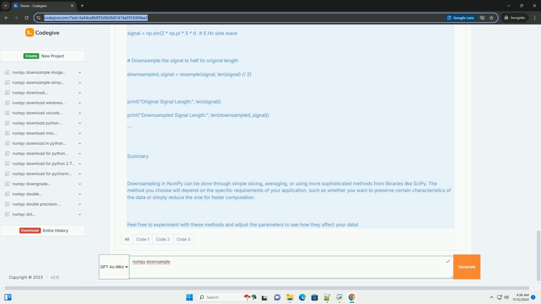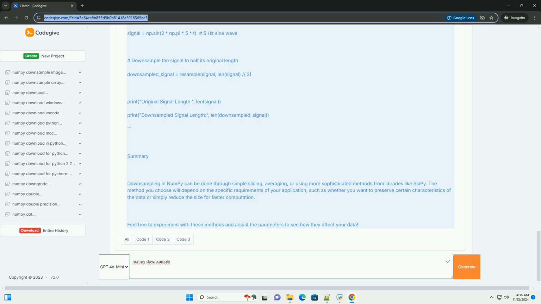Method 3, Using scipy for downsampling, more advanced. For more advanced downsampling, particularly in signal processing, you can use the scipy.signal.resample function. This method uses Fourier methods to downsample the data.